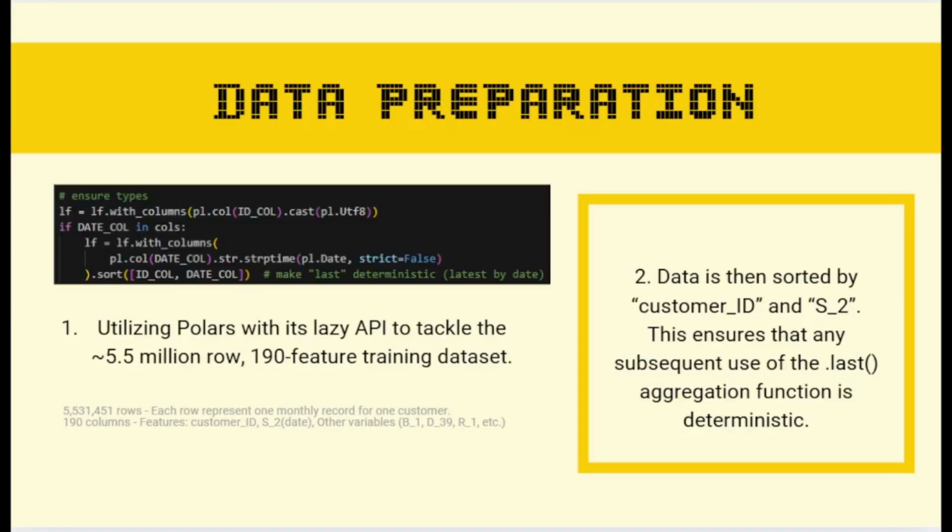So, a bit more in depth on how we actually perform this prediction. First, we perform data preparation. Using Polars, we load the over 5.5 million rows and 190 features of the training data set. What we do next is sort this data with respect to the customer ID and the dates. S underscore 2 is basically the dates.